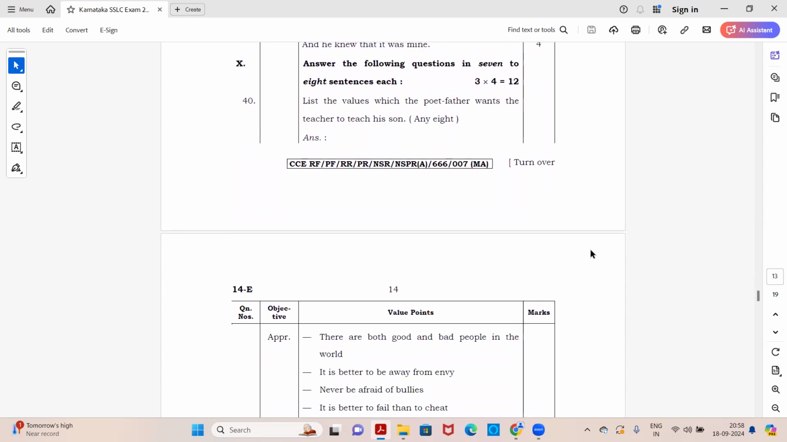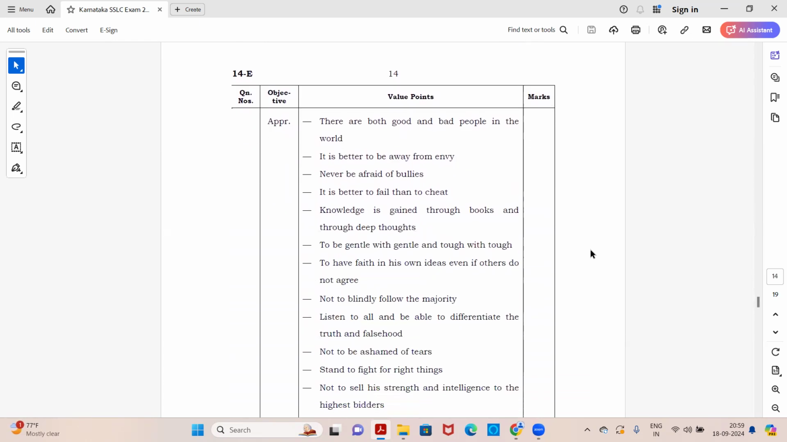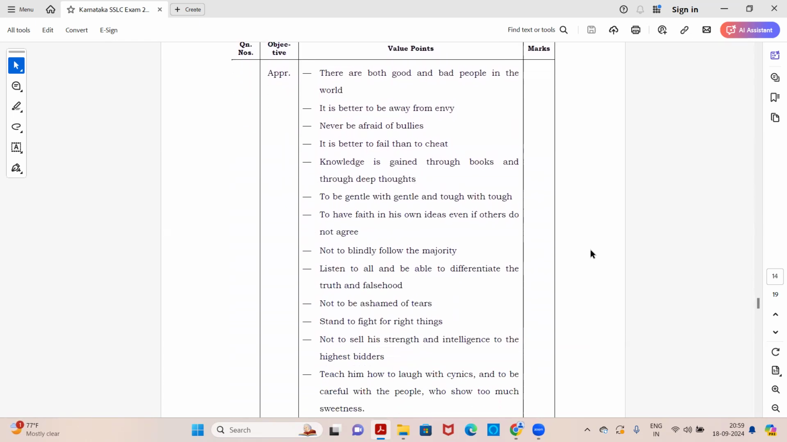Answer the following questions in 7 to 8 sentences each. So again, here you have 3 questions of 4 marks each. So you need to write at least 4 to 6 points. And if they are very small points, then you need to write 8 points, at half a mark each. So the question is, list the values which the poet father wants the teacher to teach his son. It's given as any 8 because here the points are very small. Here you can see you have to write 8 points in order to get 4 marks, because 1 point may give you only half a mark or 0.5 mark.